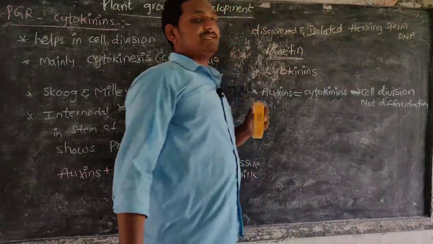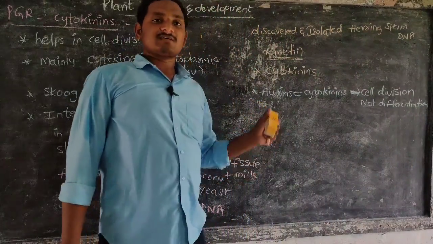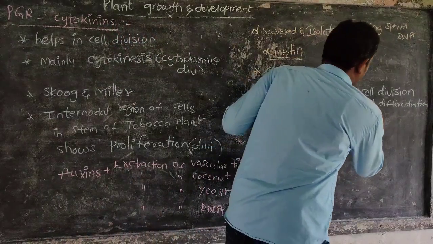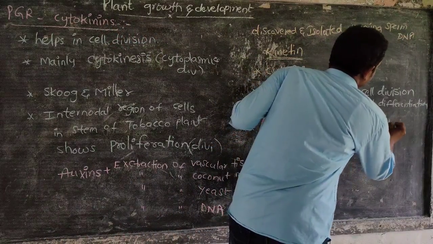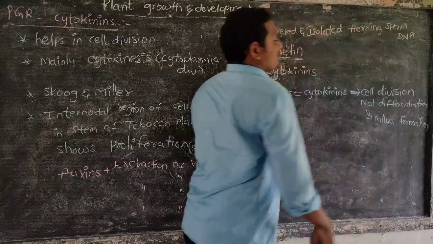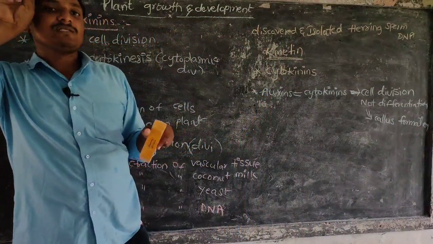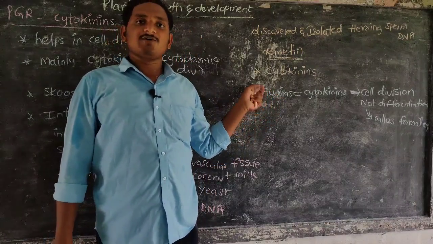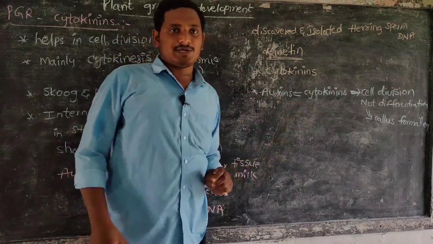This combination is taken for callus formation in tissue culture. In tissue culture, we take equal concentrations of auxins and cytokinins.